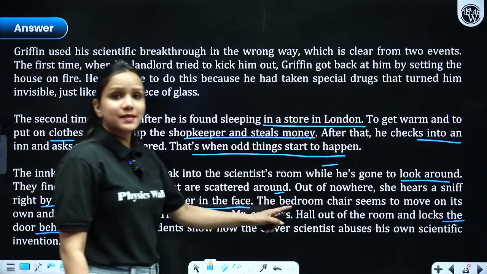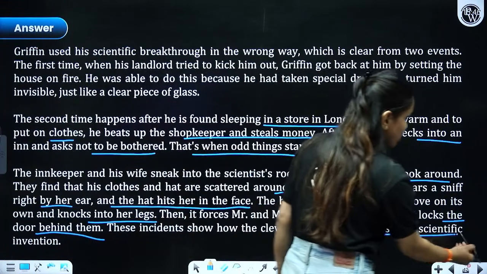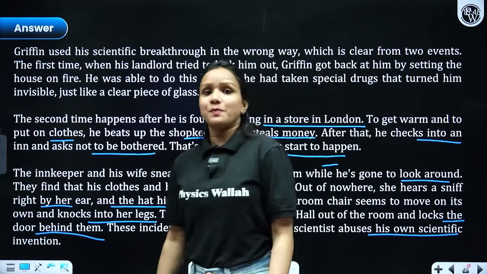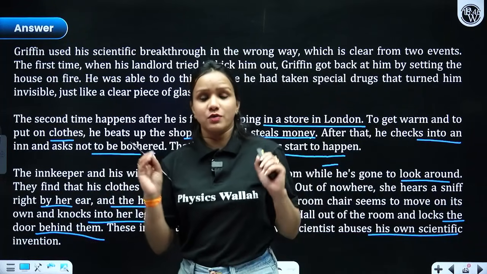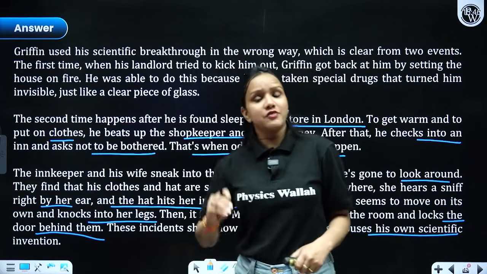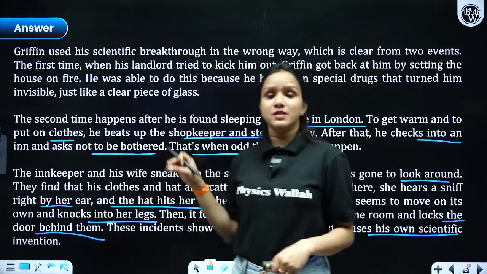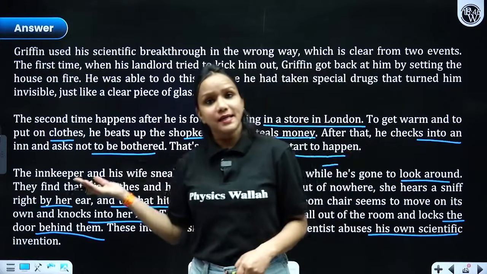These incidents show that the clever scientist abuses his own scientific inventions. So please take note of all these pointers, and explain each and every important incident when he became invisible and what sort of activities he did.